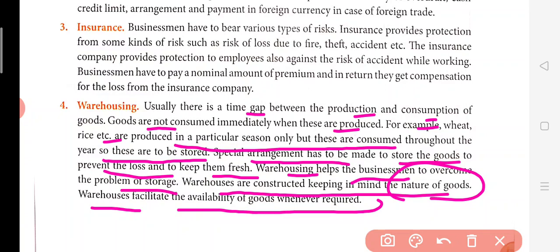Such kinds of vehicles are used, and these vehicles will come to this warehouse, where they unload all such kinds of goods, and the goods will be kept there. So there are different warehouses at different places, so that these companies are easily able to meet the requirement or the demand at every place.